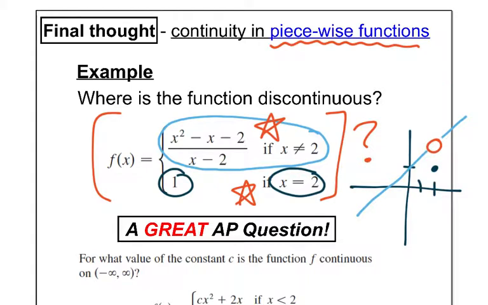So can you see that this is not continuous, and specifically, this is a removable discontinuity. So where is it continuous? Well, almost everywhere, except pretty much where x equals 2. But let's check. Let's check and see. So what we're going to do is to check continuity. Remember, we've got 3 steps here, right, friends? We're going to do 1, 2, and 3. Let's check the limits. Remember the limits from the left and limits from the right, and see if they're equal. See if we hit the same number.